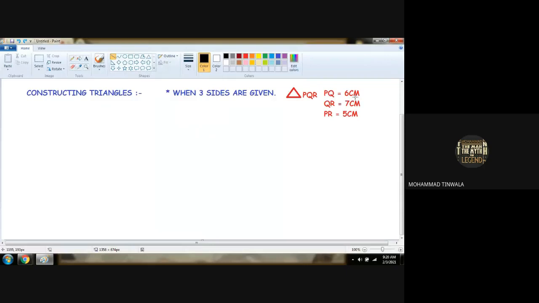It's not that since 6 centimeter was given first, you must take 6, or 7 only, or 5 only. No. You can take any line segment with any measure. But what I used to do, I used to take the biggest line segment as the base, so that the construction does not become too big. Understood? So, what is the bigger line segment here in this?